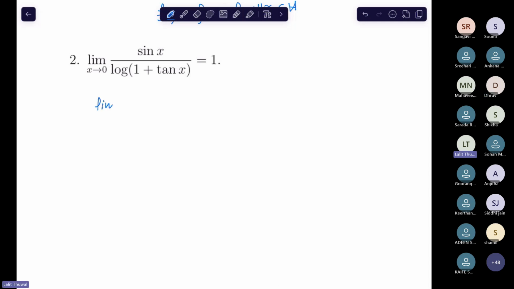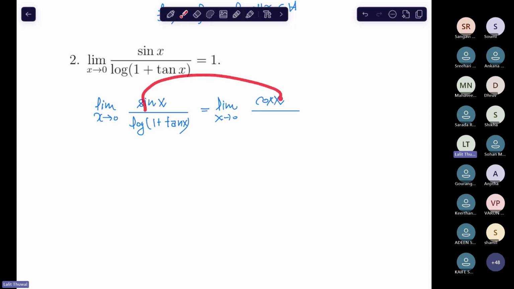Okay, let us do it together. What is given? The limit as x tends to infinity of sin x over tan x, we have to find this limit, right? This is a 0 by 0 form, so L'Hospital's rule can be applied. Let's apply that and see what happens. The limit becomes cos x if we differentiate the numerator, because the derivative of sin x is cos x.